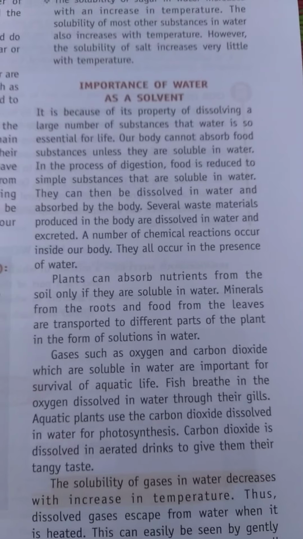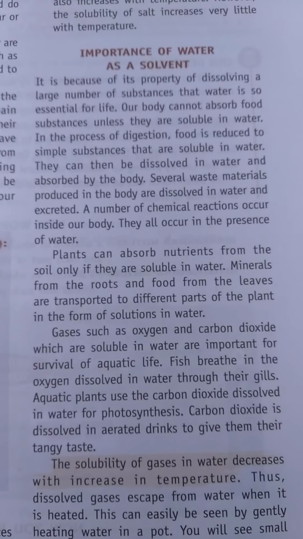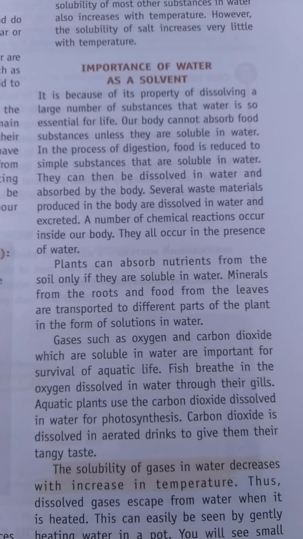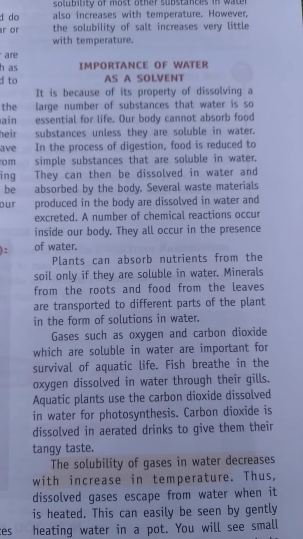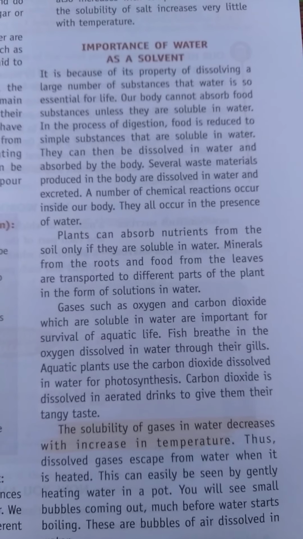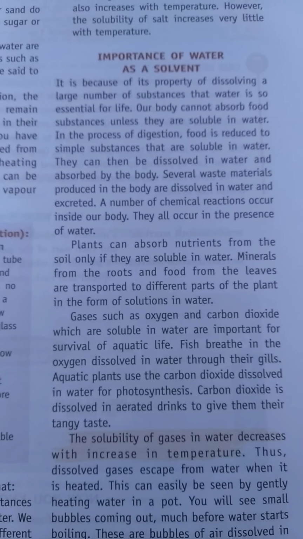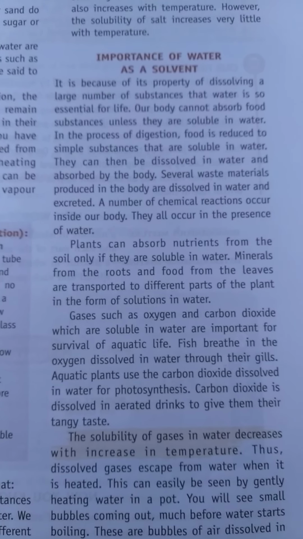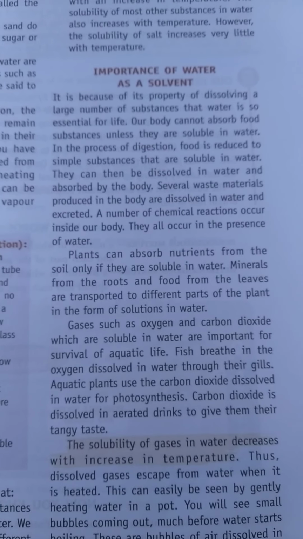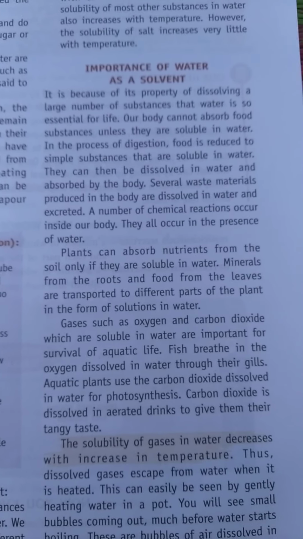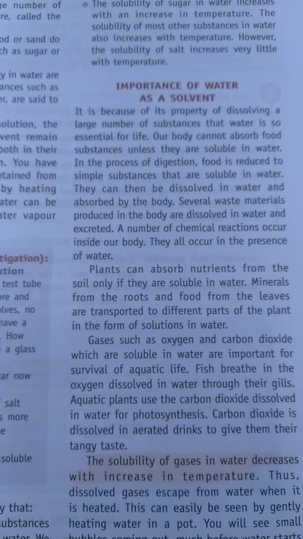Plants can absorb nutrients from the soil only if they are soluble in water. Minerals from the roots and food from the leaves are transported to different parts of the plant in the form of solution in water. Gases such as oxygen and carbon dioxide, which are soluble in water, are also important for survival of aquatic life. Fish breathe in the oxygen dissolved in water through their gills. So gills are their respiratory organs.